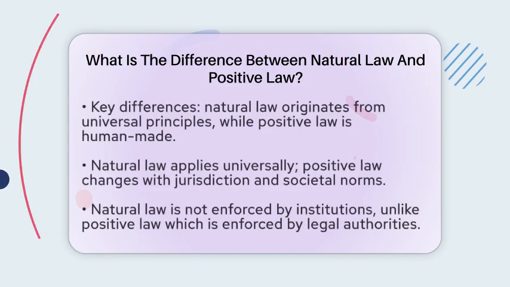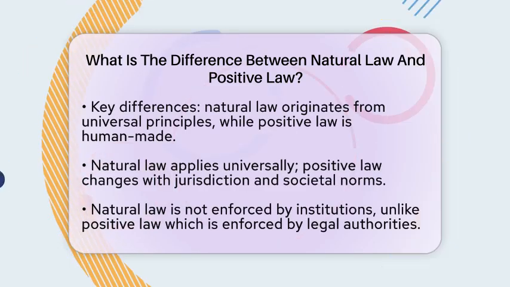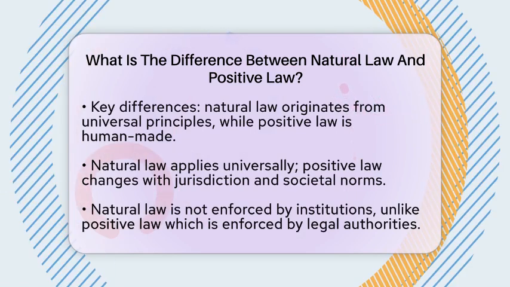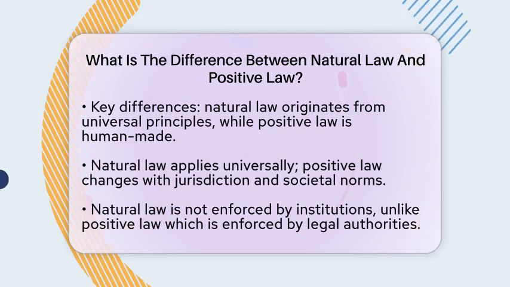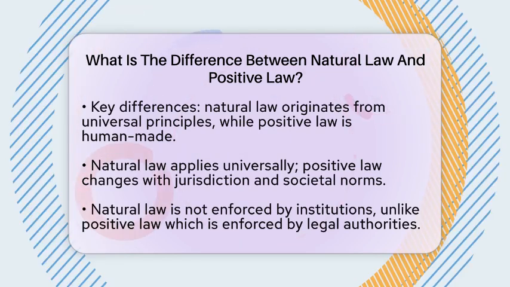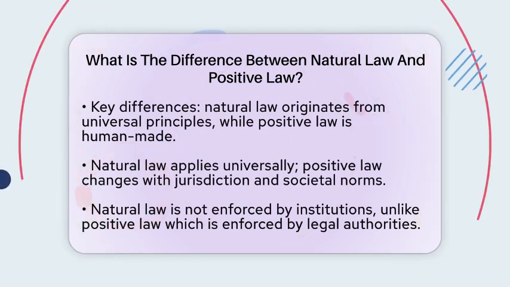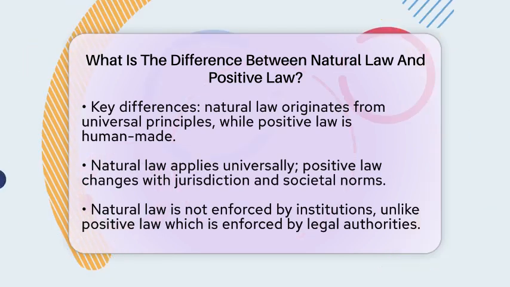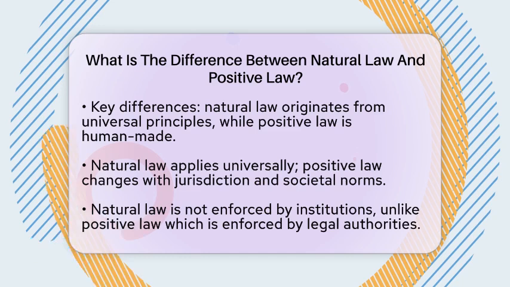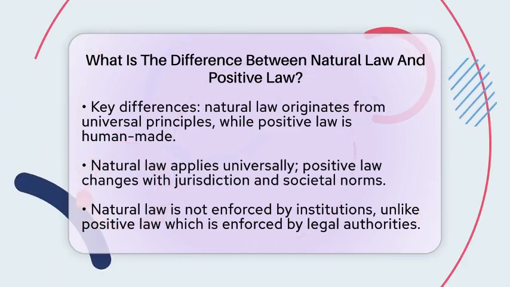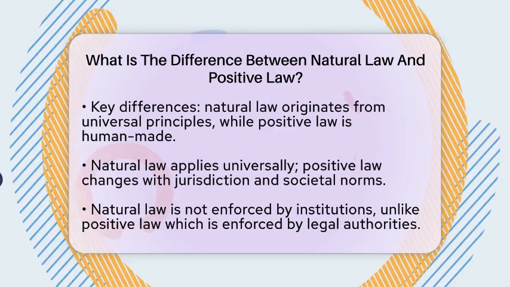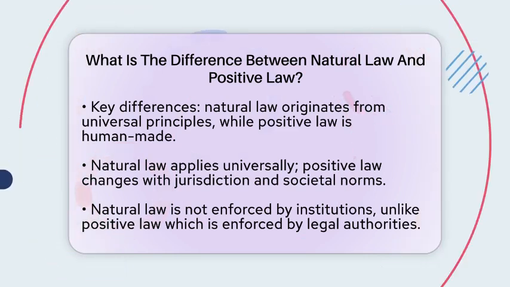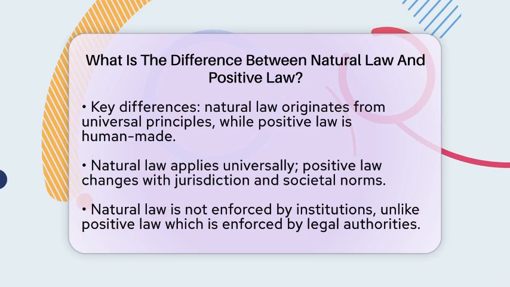Now, let's look at some key differences between these two types of law. First, the origin of natural law is universal moral principles, while positive law is created by human authority. Second, natural law applies to everyone, but positive law can change based on jurisdiction and societal norms. Lastly, natural law is not formally enforced by institutions, whereas positive law is enforced by legal authorities.